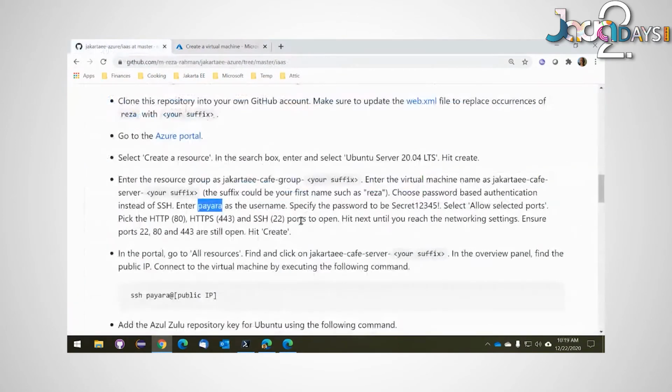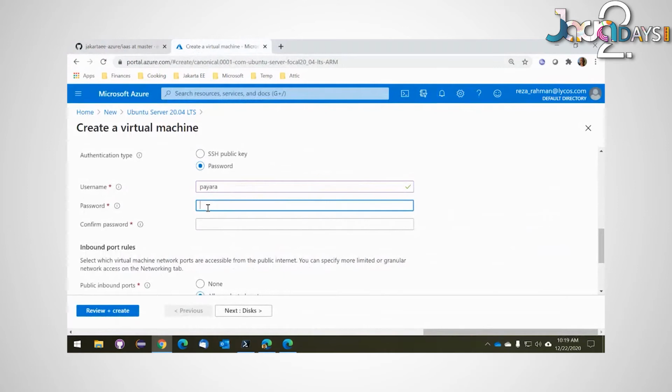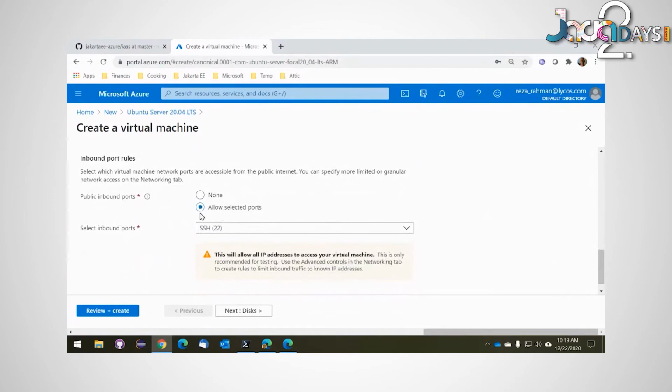And I'm going to give it an appropriate password. I'm just copying the password from here. If you're doing this, please do me a favor and either delete your resources right away or please use a different password.